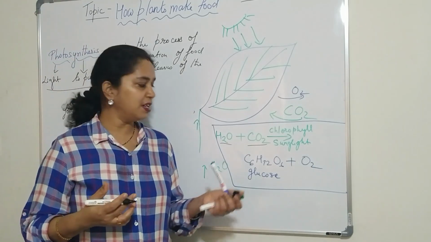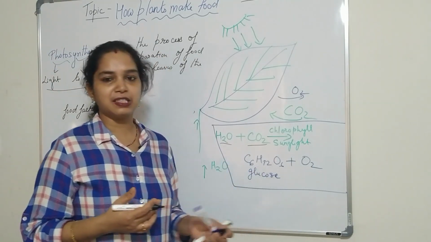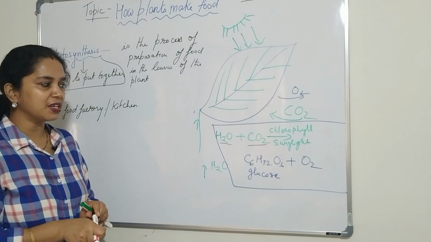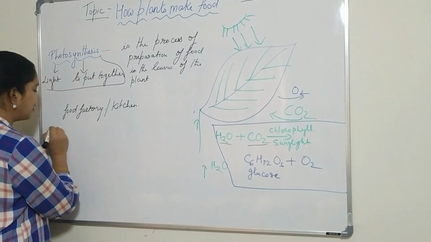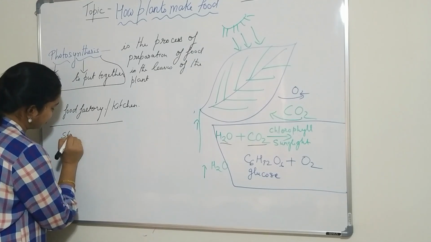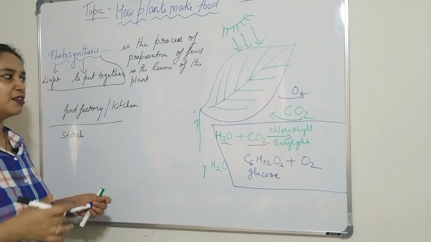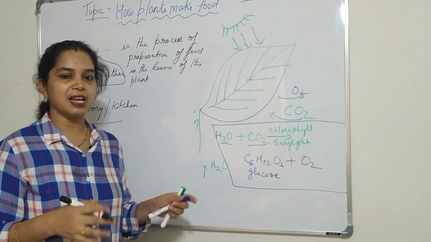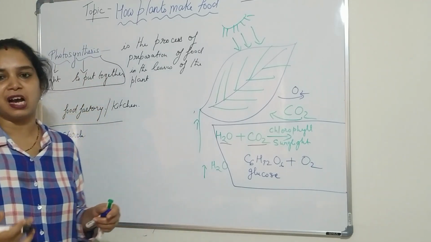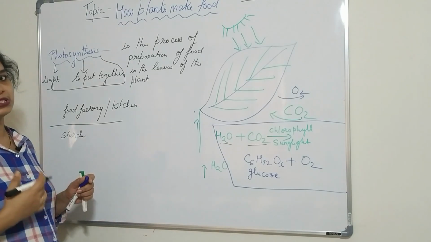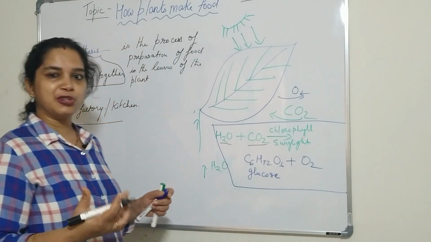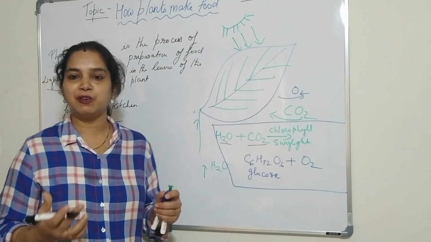So the glucose that is prepared, when it is extra, it is stored in the form of what? In the form of starch. In the stem, in the fruits, in the flowers, extra food is stored in the form of starch so that it can be used later. So the potato that you eat contains the maximum starch.